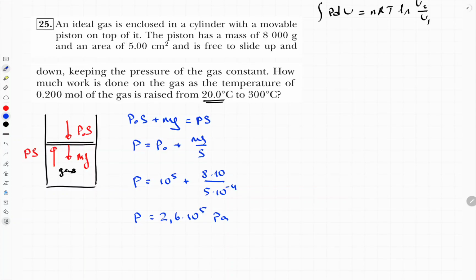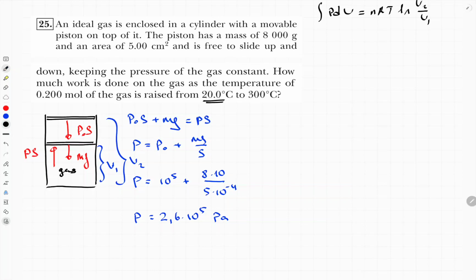So someone is heating this gas, temperature is increasing, pressure is constant, so this piston will go upward because volume increases. This piston will move somewhere to this point. This will be initial volume, V1, this will be final volume.